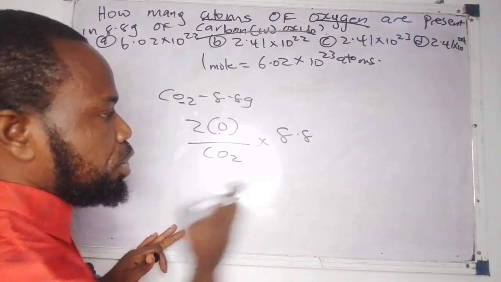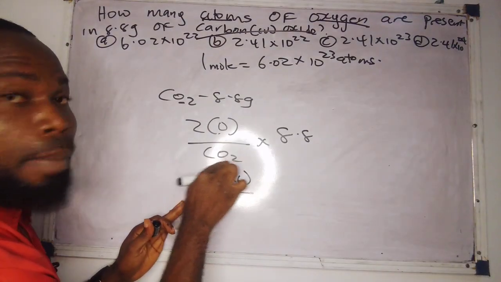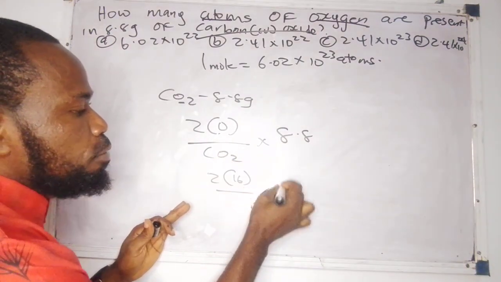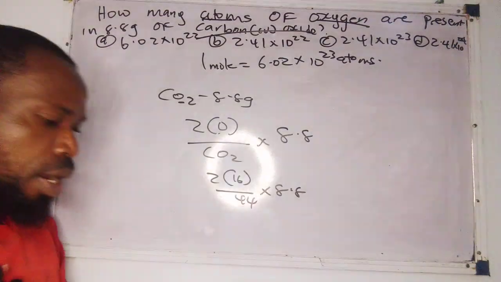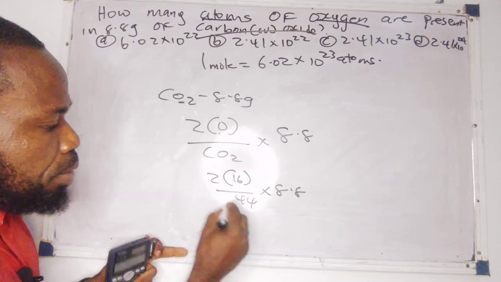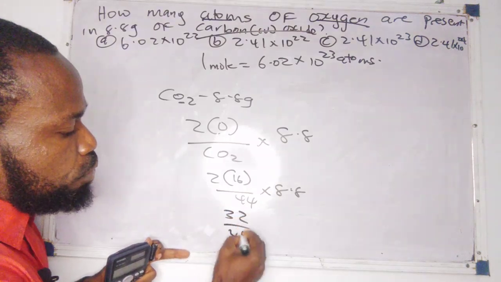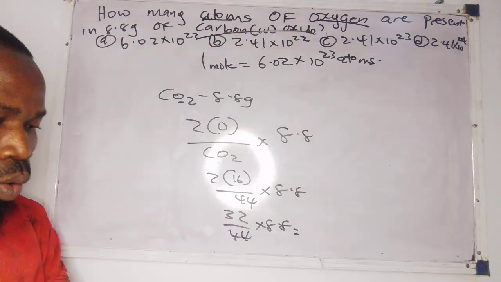So quickly, let us take this one down. Now remember, it will now be 2 brackets 16 over the molar mass of carbon dioxide, which is going to be 44, times 8.8. Quickly, let us punch our calculator. Now, ladies and gentlemen, what will you do here? It will now be 32 over 44 times 8.8, which is equals to, so you punch it in your calculator.